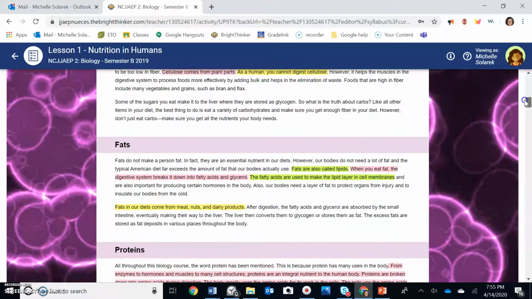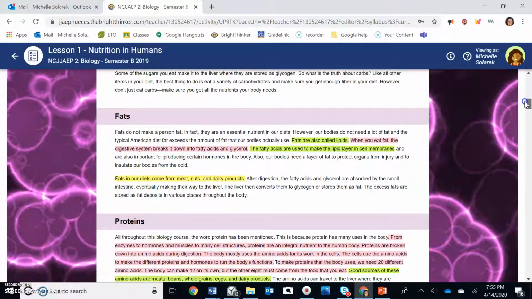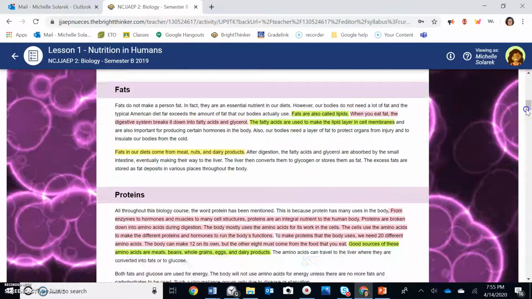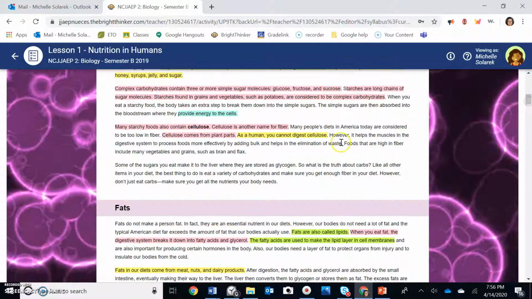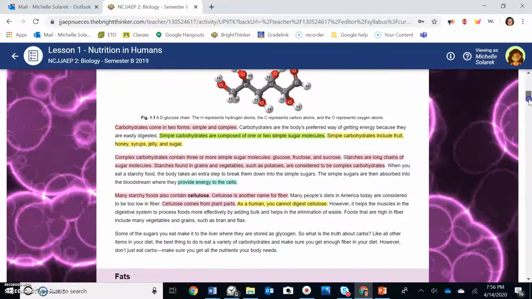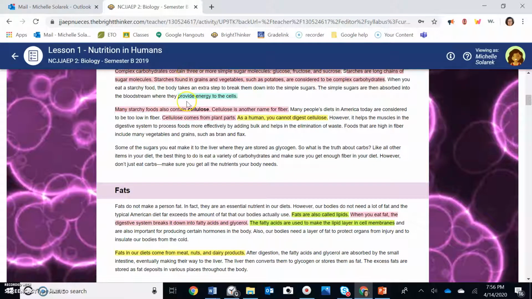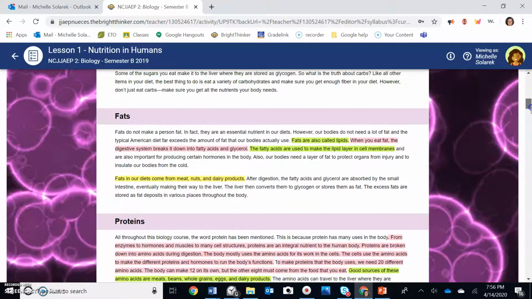Now let's take a look at proteins. No, wait, I think I had to have something underlined there, and it may not be underlined. Oh yeah, maybe that's because it's up here in carbs. I'm sorry, something should be underlined that's not. Our bodies need a layer of fat. Well, anyway, up here, oh, here it is. What provides energy to the cells? Carbohydrates do. So you have it right there, provides energy to the cells. I'm sorry, I was thinking of a question I missed.